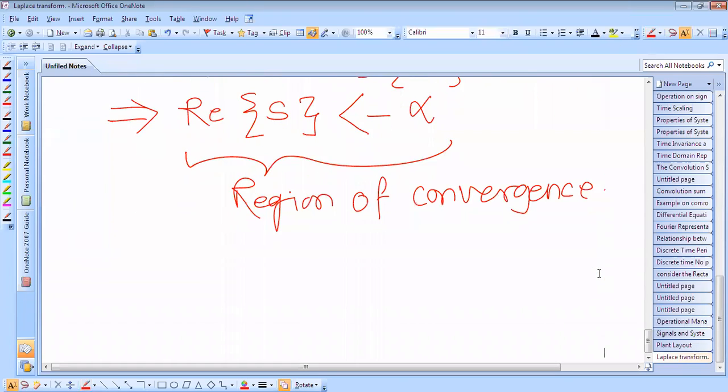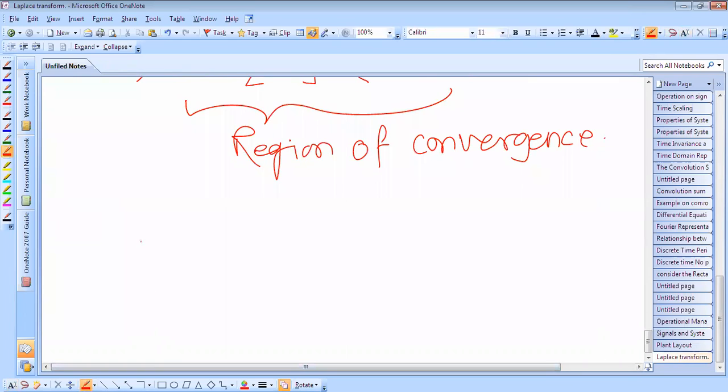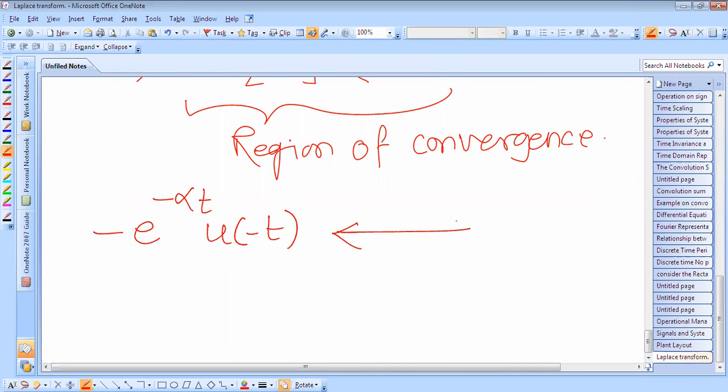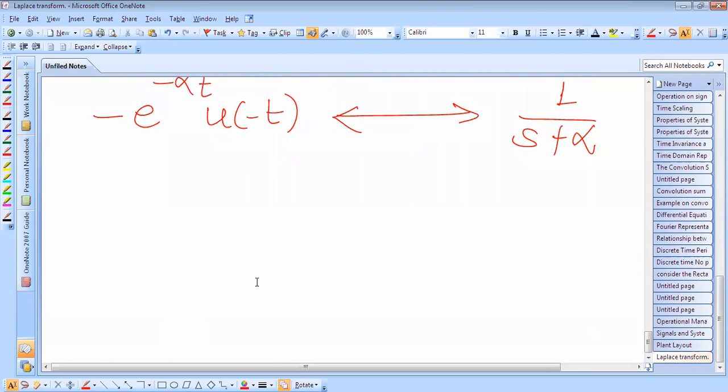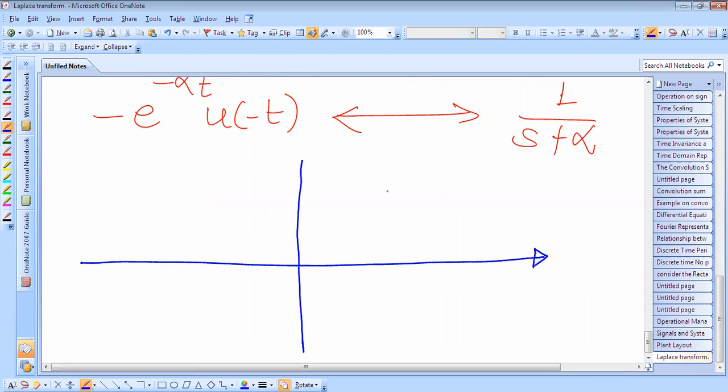So for the given signal, minus e raised to power minus alpha t u of minus t, the Laplace transform is 1 over (s plus alpha), and the region of convergence we can show like this. This is the s plane, with sigma and j omega.